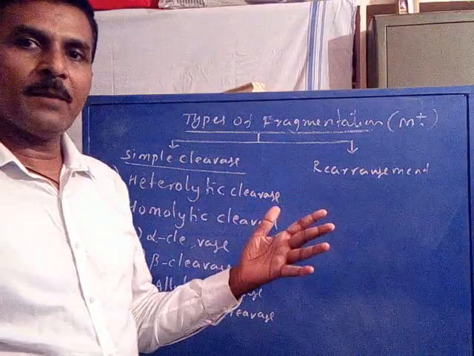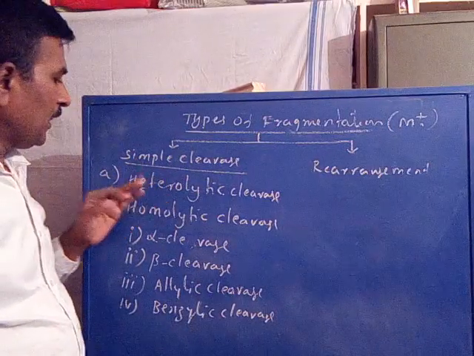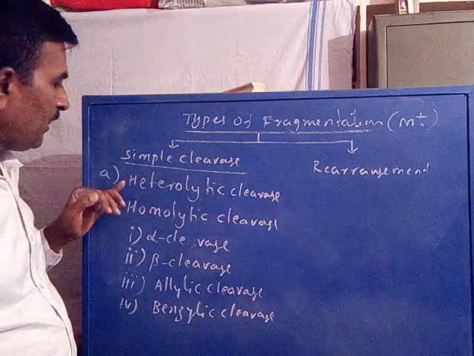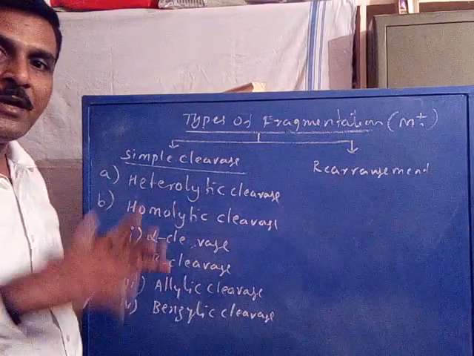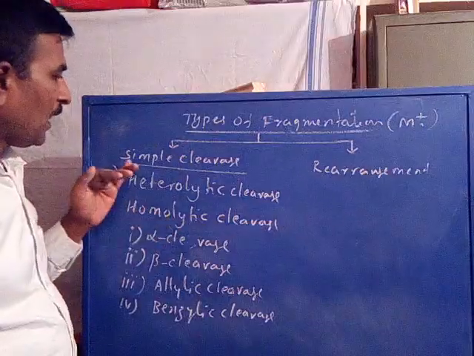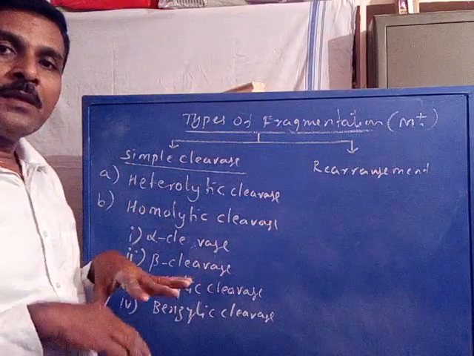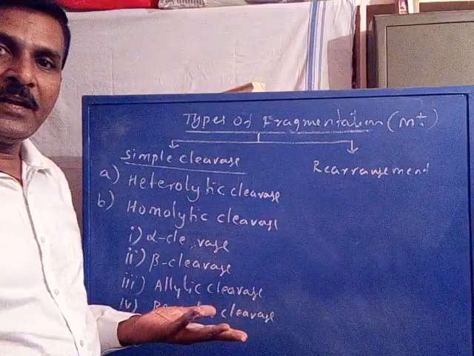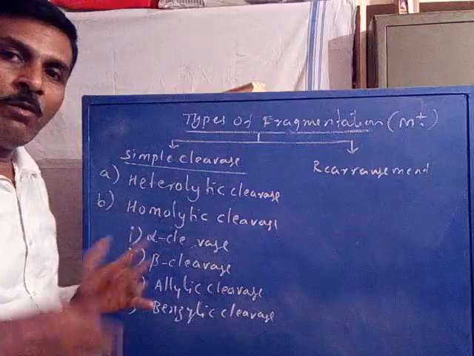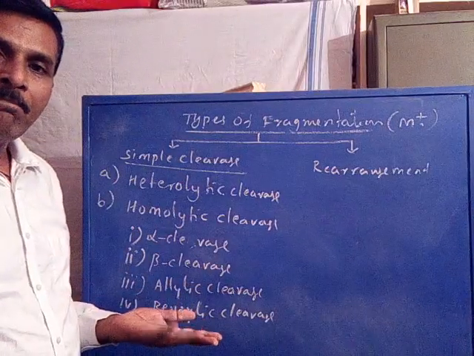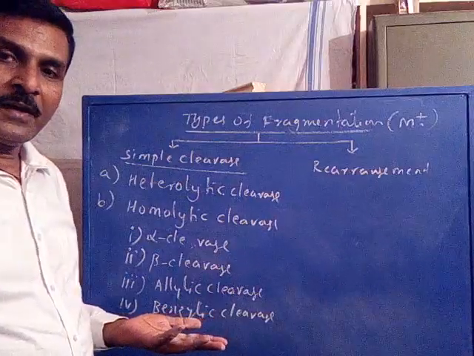If it undergoes simple cleavage, the bond may be cleaved heterolytically, or homolytically. Further, if the bonds are cleaved homolytically, there may be a doubt about which bond is cleaved.